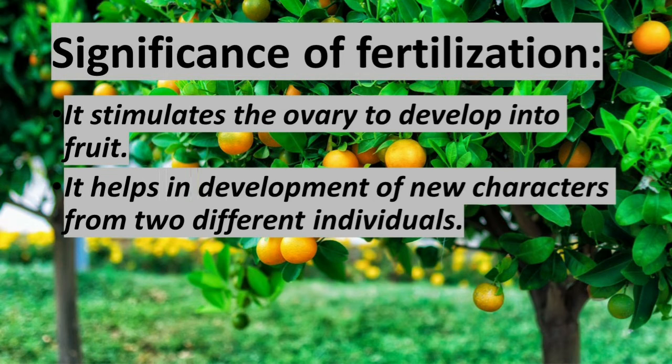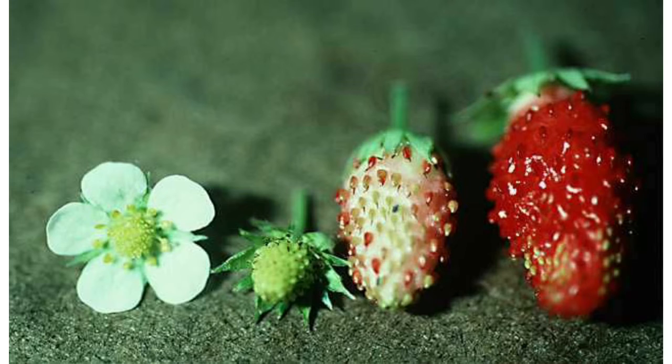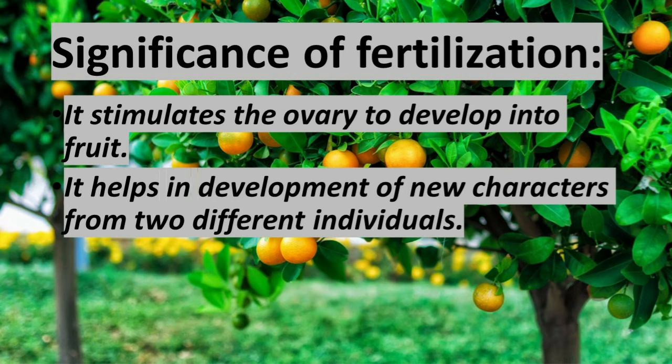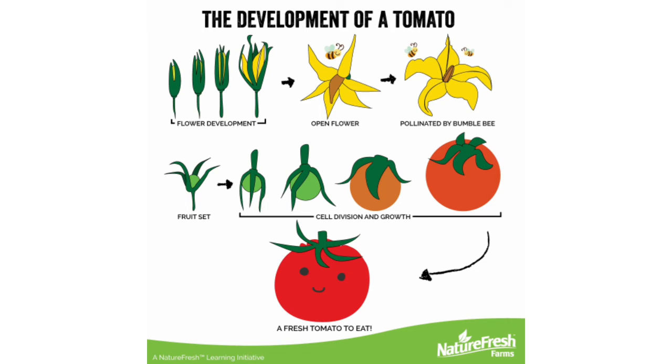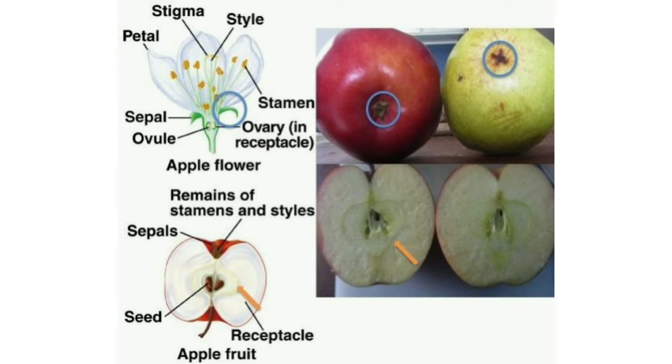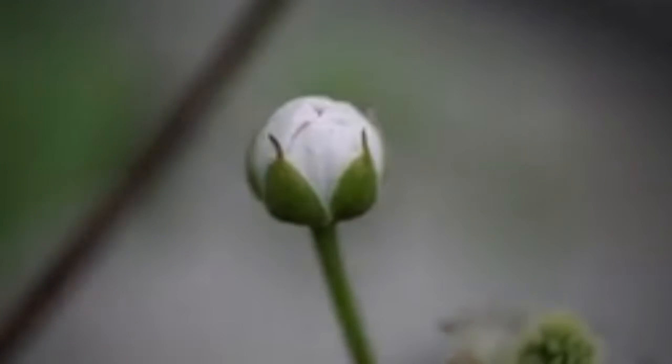Okay, now let us pass on to significance of fertilization. It stimulates the ovary to develop into a fruit. Then it helps in the development of new characters from two different individuals. Then post-fertilization changes. The ovule develops into a seed. The integuments of the ovule develop into the seed coat. Then the ovary enlarges and develops into a fruit. Then the seed contains the future plant or embryo, which develops into a seedling under appropriate conditions.